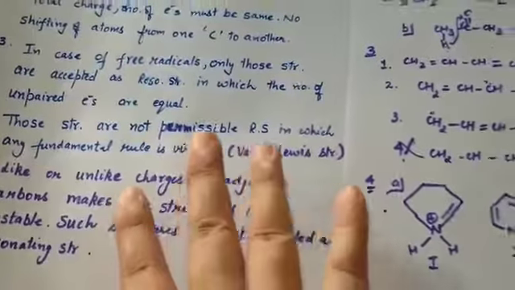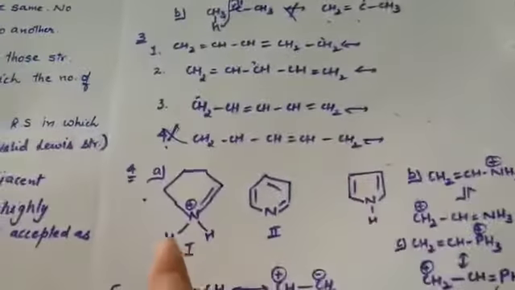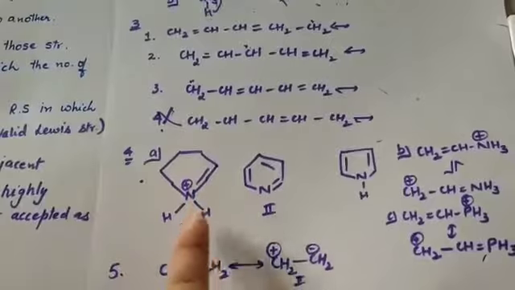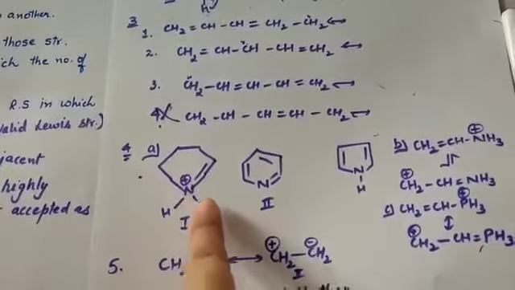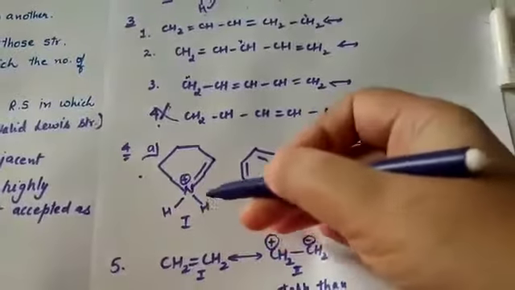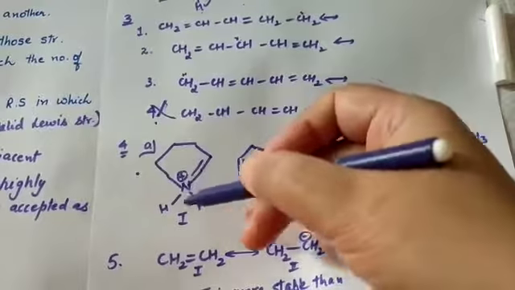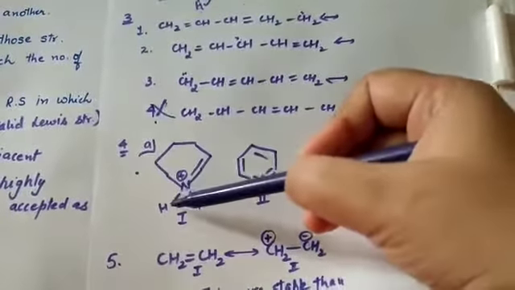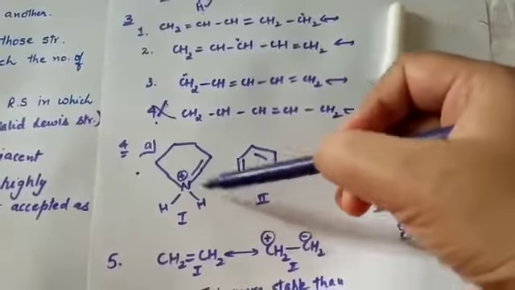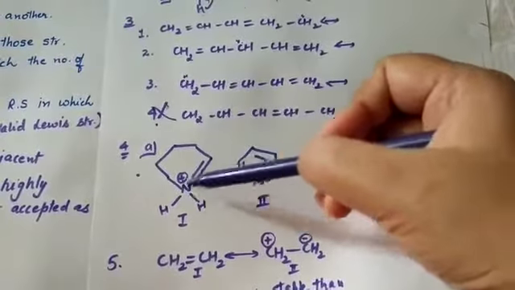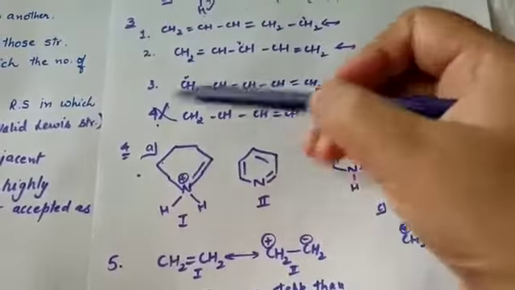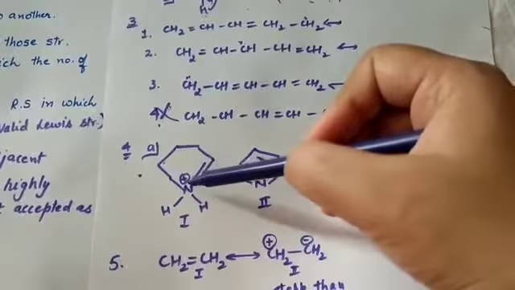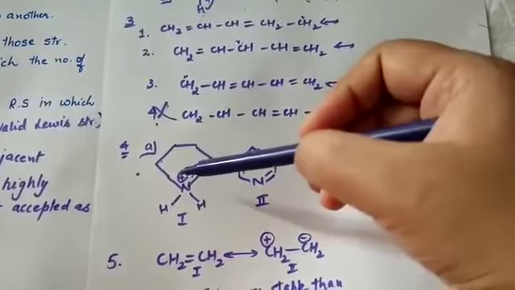Now let us see one example for it. This is the fourth rule and I have taken these three examples. If you see nitrogen, here nitrogen is attached to one carbon, one hydrogen, second hydrogen, third with the carbon and fourth with the carbon. It is having a positive charge, so one more element can attach to this nitrogen.